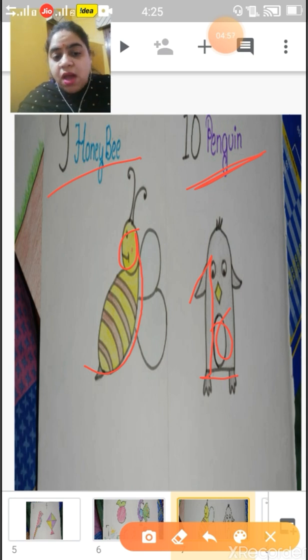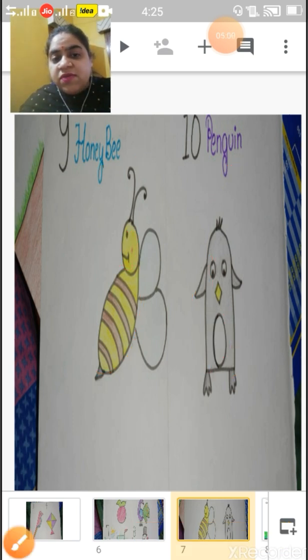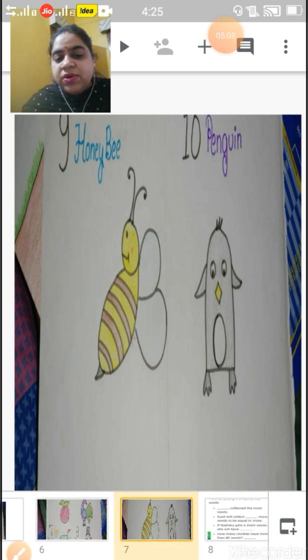So children, now we did some fun with our numbers 0 to 10. Now children, come back to our chapter Fun with Numbers. Basically, we can do certain things with our numbers. Like we can make certain pictures from our numbers, and we can also use certain methods with our numbers.